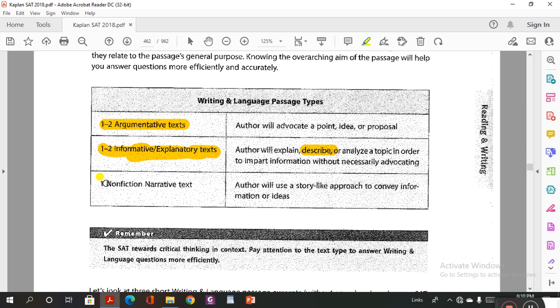And the third type, which is non-fiction narrative text, is a story. I think this is the easiest one that you can find in the writing part. The author is going to use a story-like approach to convey information or ideas, using transitions for connection, and we're going to talk about this part in detail.